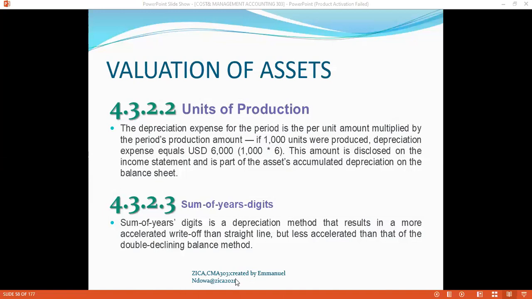So who can give me a scenario where you can use the units of production depreciation method?